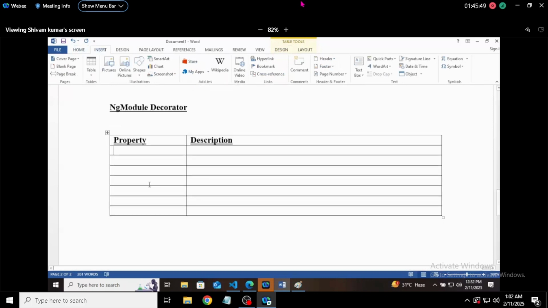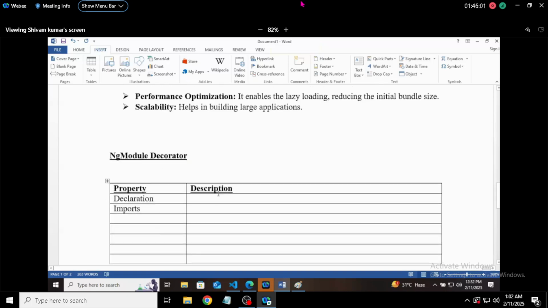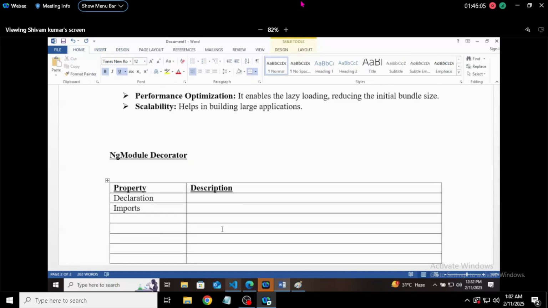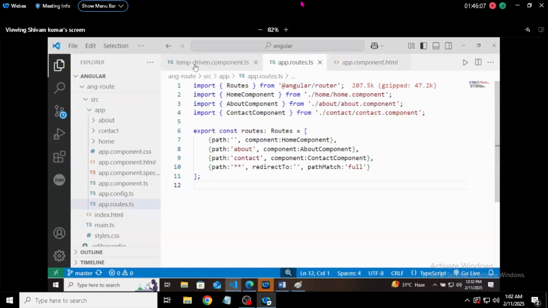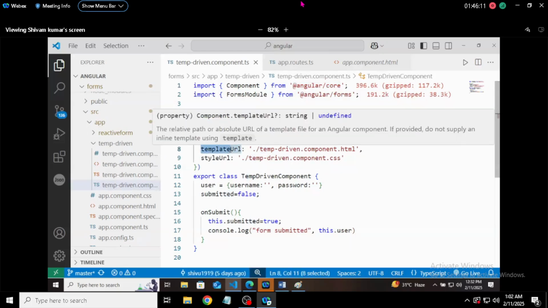So the first property is declarations. The second property is imports. Don't have too much of a problem here, things are very simple. Like in a component, the selector, imports, and template are the properties, right?